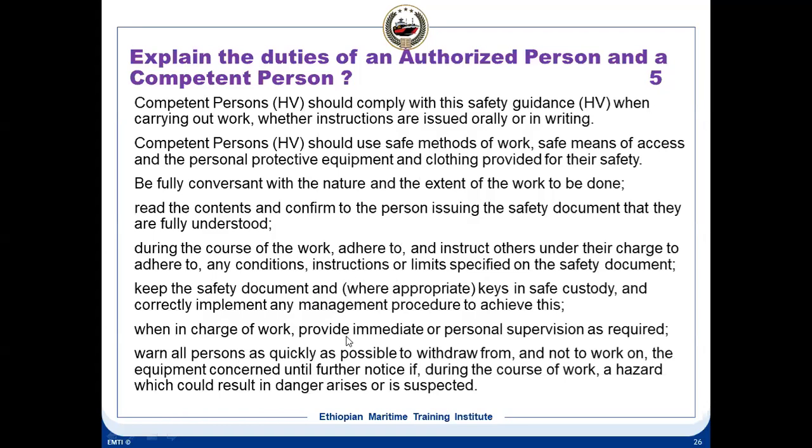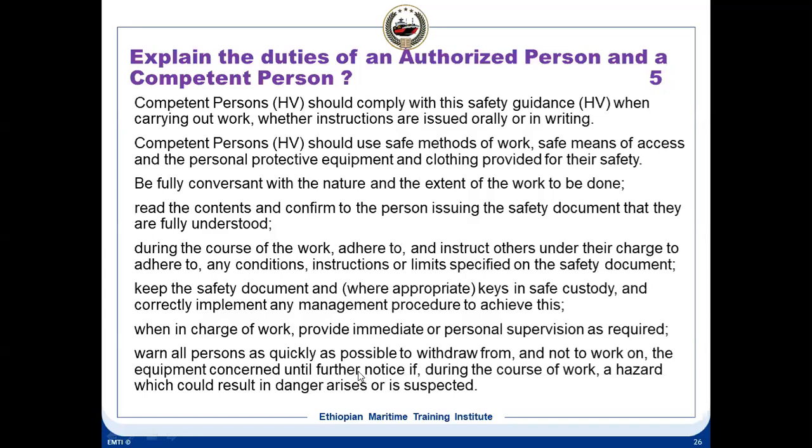Warn all persons to withdraw as quickly as possible and not to work on the equipment concerned until further notice, if during the course of work a hazard which could result in danger arises or is suspected. So if during work he finds that something is wrong, then he should immediately stop the work and withdraw. That has to be done by him.